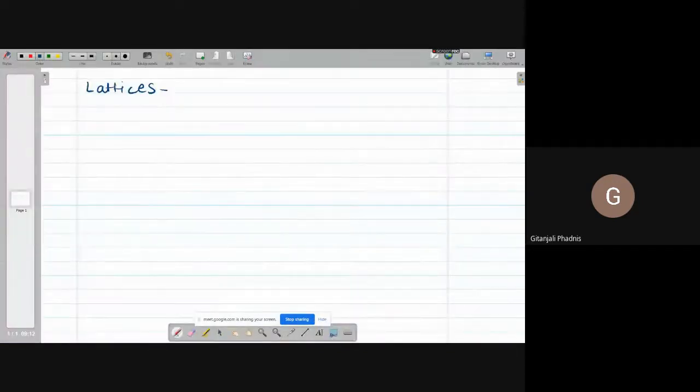So what is a lattice? It is a poset basically, but now we want to differentiate it from a poset. It is a special type of poset. In a poset we have seen that every pair of elements need not have LUB and GLB.